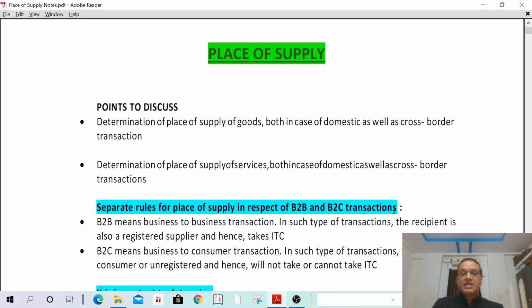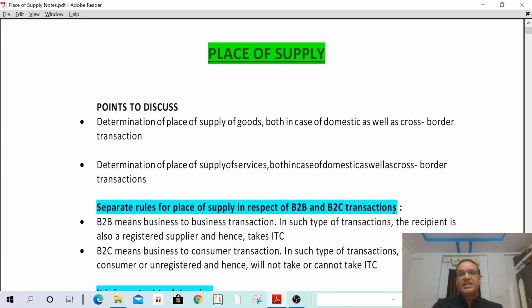That means the recipient, that means consumer, is not registered. The registered person is supplying goods to an unregistered person. If a registered person supplies goods or services to a registered person, it is a B2B transaction. If a registered person supplies goods to a person other than a registered person, that is called a B2C transaction.